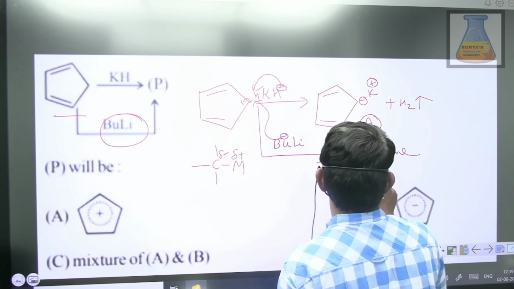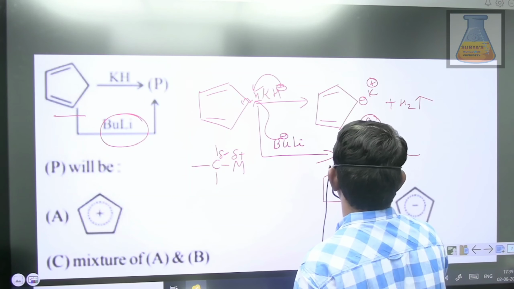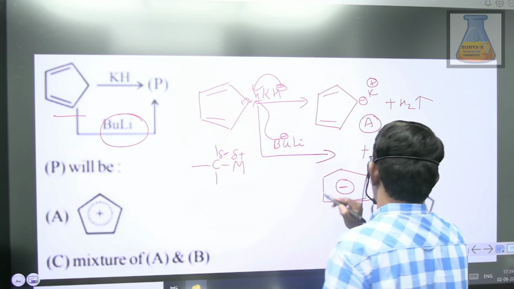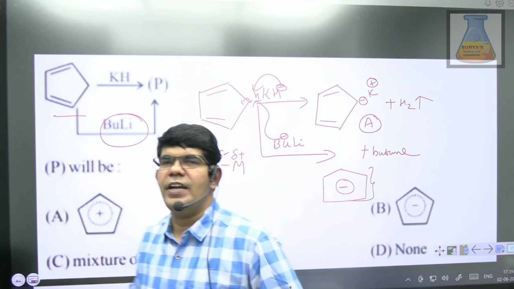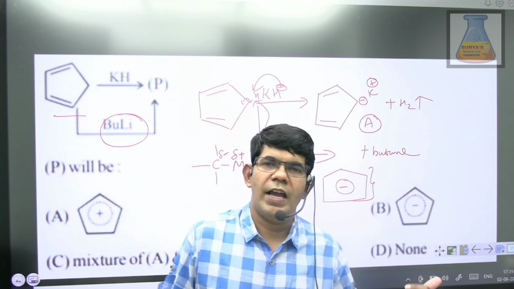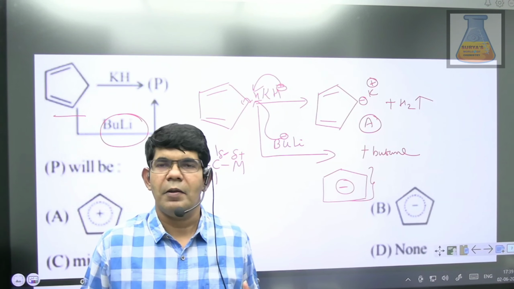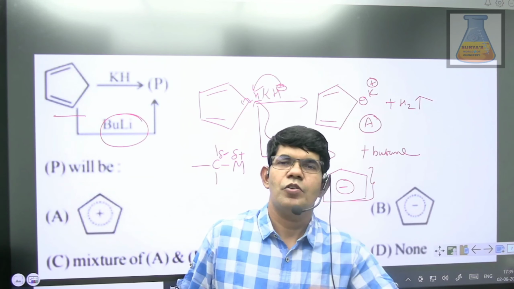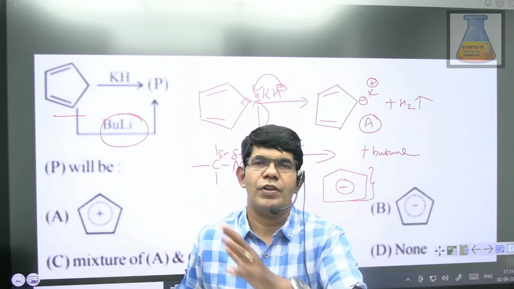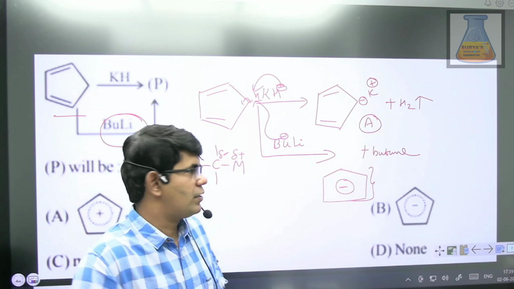So the negative charge gets delocalized on all the carbon atoms. How many resonating structures will it have, guys? 5 resonating structures. Whenever you have a charge delocalized completely over the entire ring, the number of resonating structures equals the number of carbon atoms. You have 5 carbon atoms, so it is 5 resonating structures.